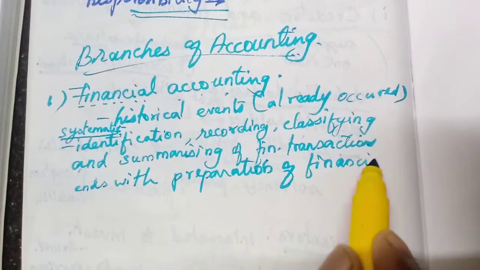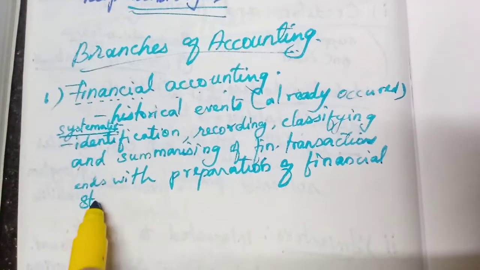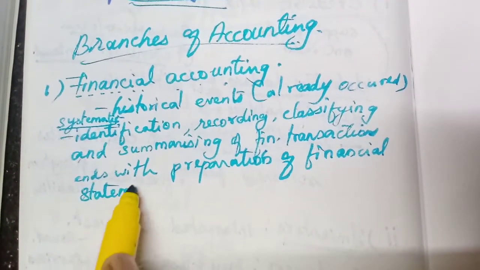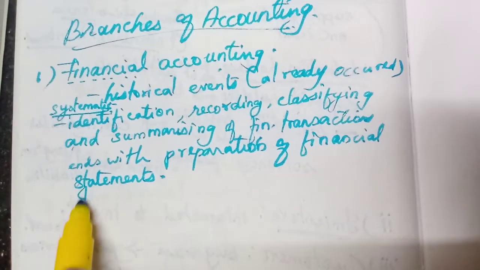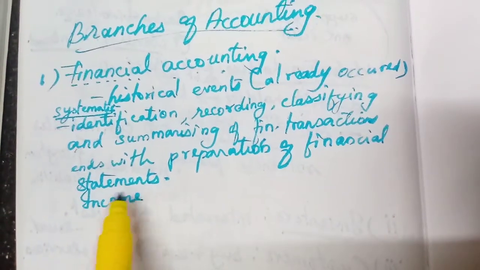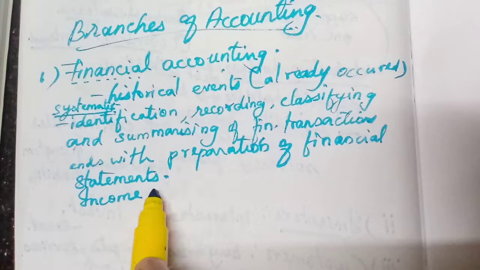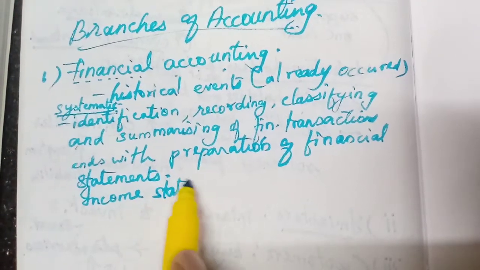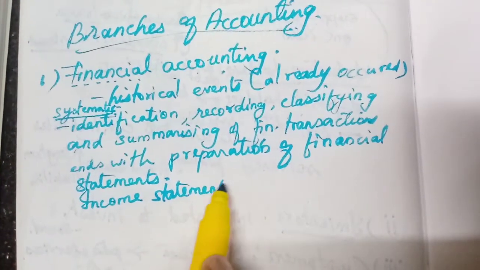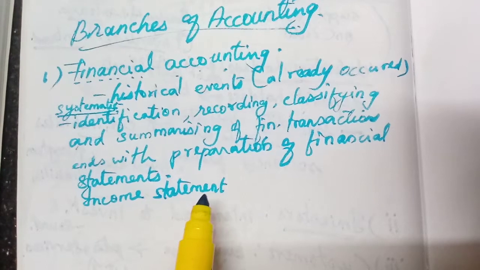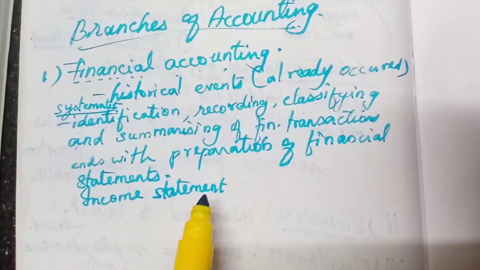We know the financial statements, many times I have told you, 2 statements. One is income statement, the other is financial position.